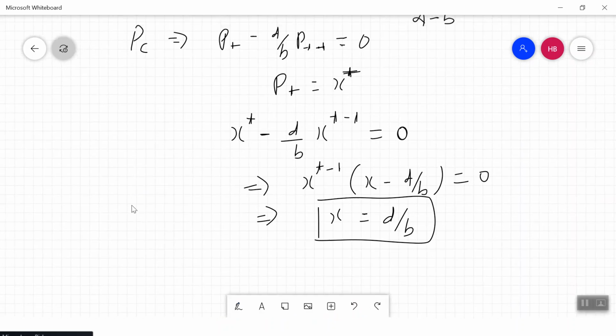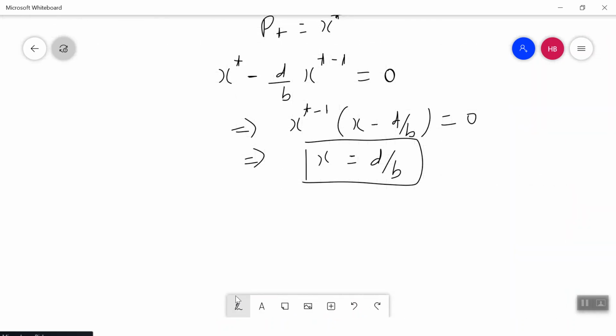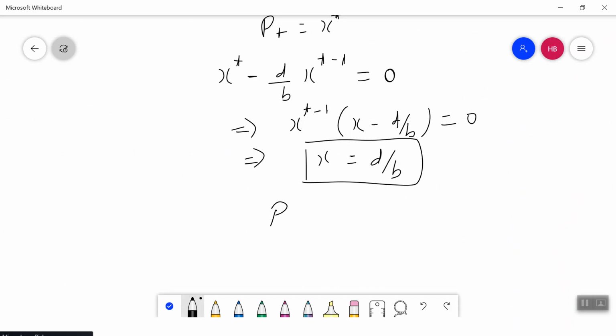Now P_t is equal to x to the power t. The solution of the homogeneous equation, my complementary solution, will be M x to the power t. Now I have derived x, which is d by b, so my complementary solution is M (d by b) to the power t.